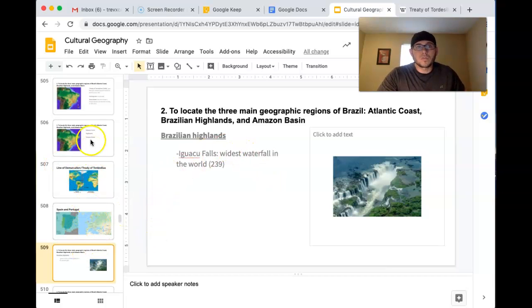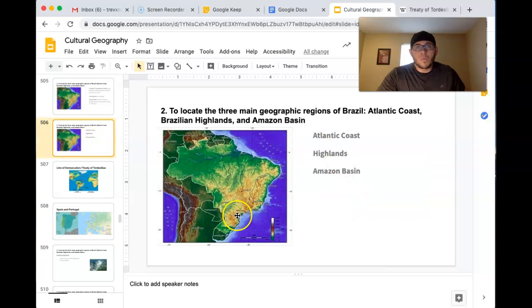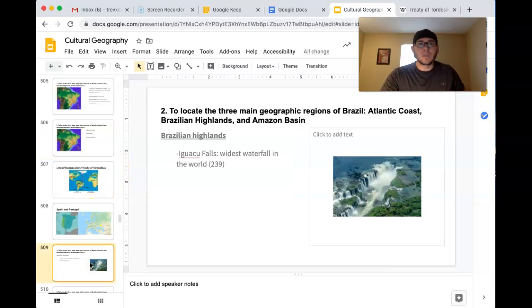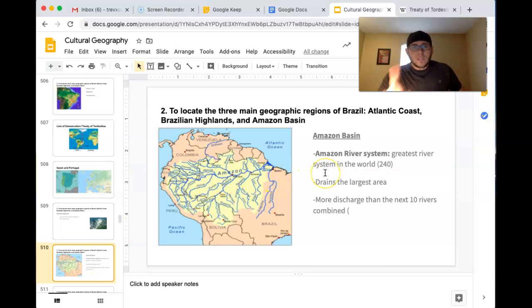And if you want to look, let me scroll up here for a second. It's going to be way south on the map. The Treaty of Tordesillas is somewhere in this region. It's way south in Brazil. But yeah, fascinating waterfall.